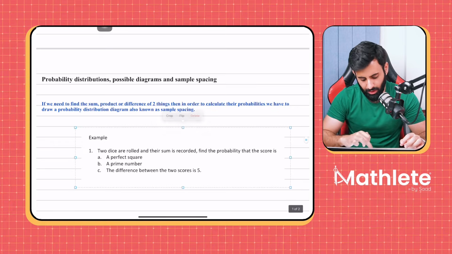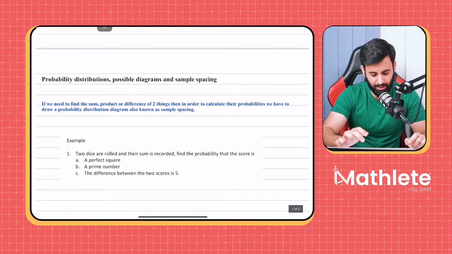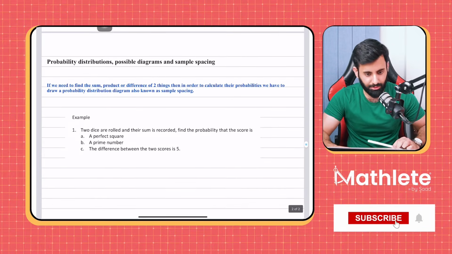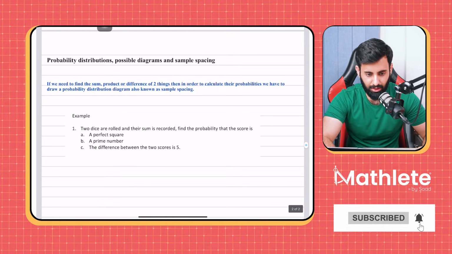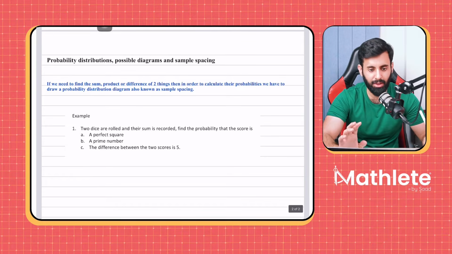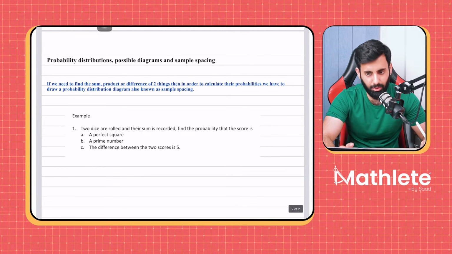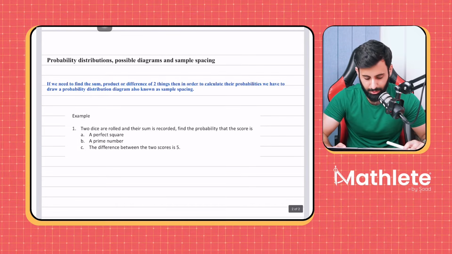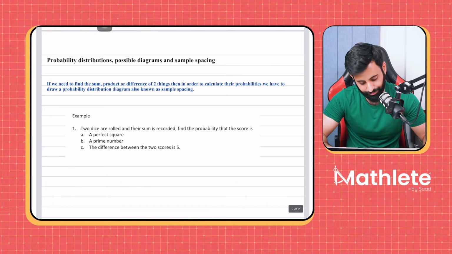Okay. A couple of things to keep in mind: if the question is silent, in the sense that if the question does not specify whether it's a fair die or an unfair die, if the question doesn't specify, we assume, it's an unwritten rule, that we take it to be a fair die, in the sense that we take it as an unbiased die, meaning all the probabilities are going to be equal. Okay, so let's solve this question.